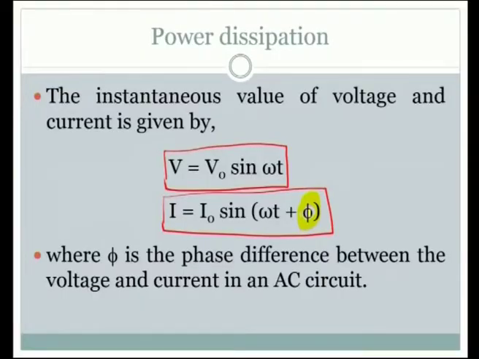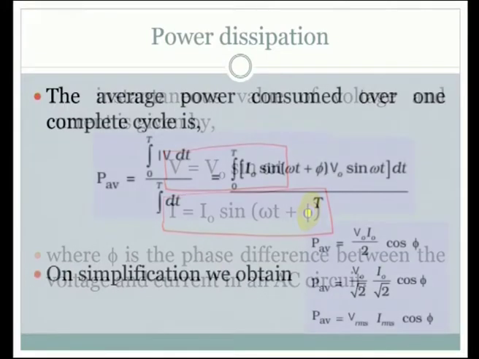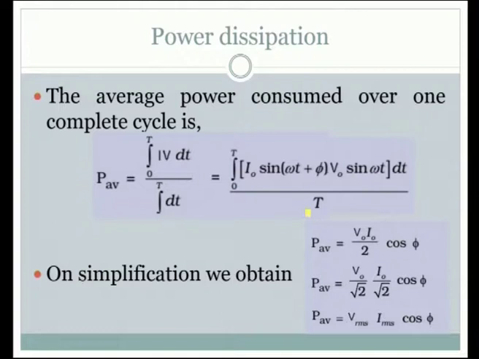We already have knowledge about the phase difference between the current and voltage as far as alternating current circuits are concerned. Anyway, we will brush up on them before we get into the mathematical aspect of finding the average value of the power consumed in an alternating current circuit. But let us go ahead with the discussion presented here, where phi is the phase difference between the voltage and current in an alternating current circuit. Now, we are making an attempt to find the average power consumed over a complete cycle, and here look at the integration.